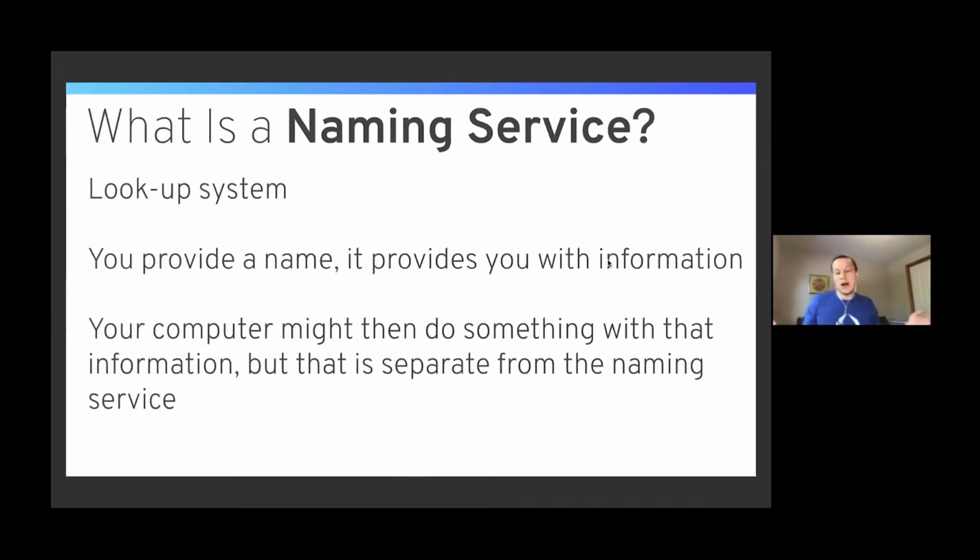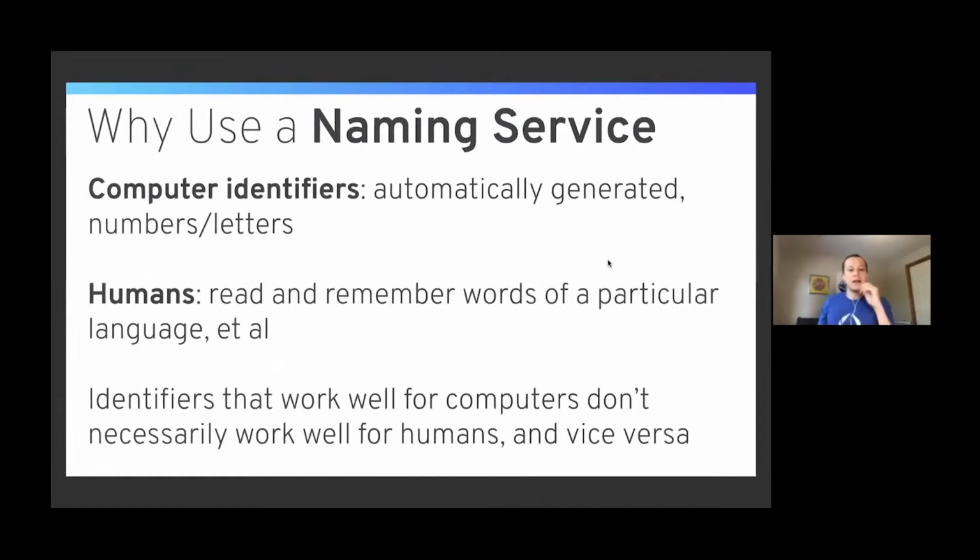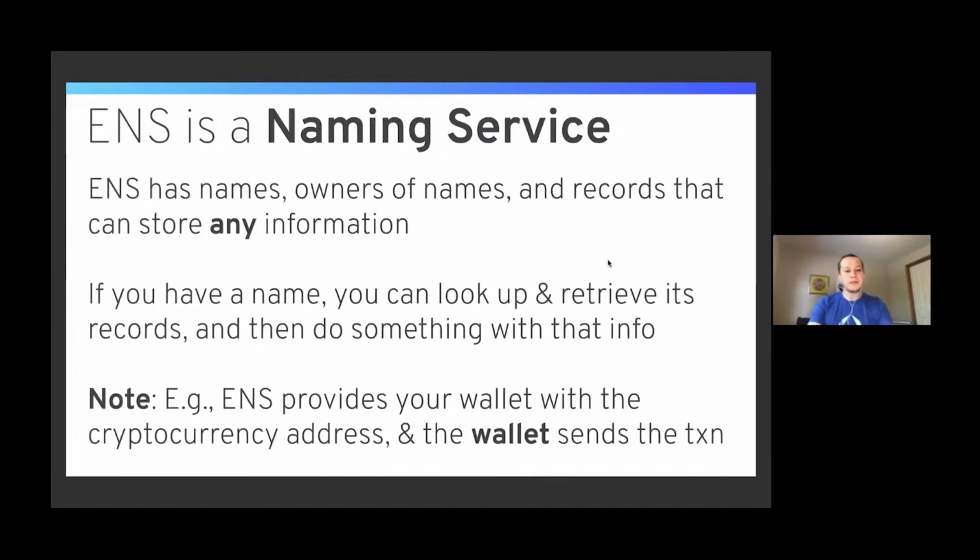So why do we have naming services? It's because computer identifiers, which work really well for software, are not easy to read by humans. And what's easy to read for humans is not easy to read for software, right? Because human language is difficult for computers to understand. And computer identifiers, a long string of numbers and letters, are easy for software, but hard for humans to understand.